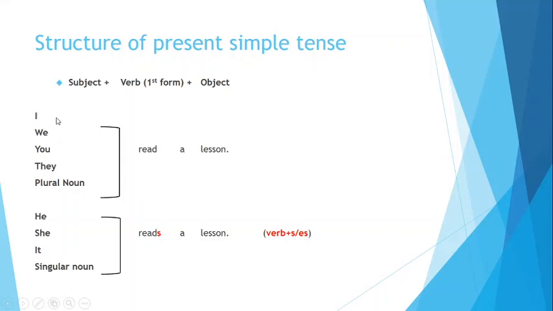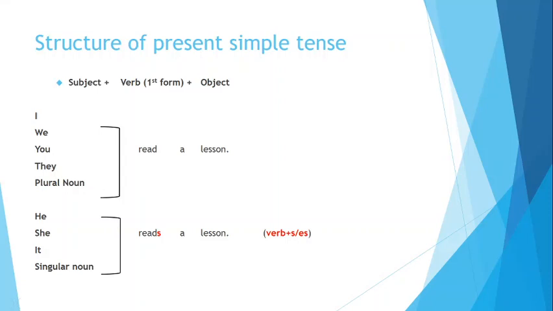Okay, now first let's have an example of the subjects. I, we, you, they, and any kind of plural noun; he, she, it, or any kind of singular noun. Okay, let's have a simple example of one sentence. Why these are written together, you are now going to know. With all these subjects, we are going to write read a lesson. For example, I read a lesson, we read a lesson, you read a lesson, they read a lesson, and plural nouns.